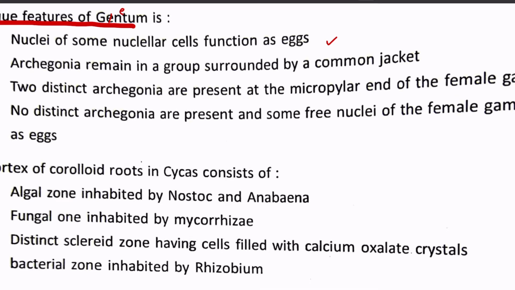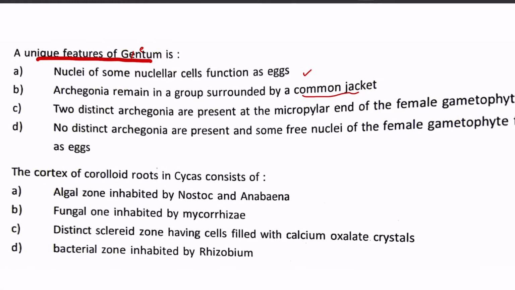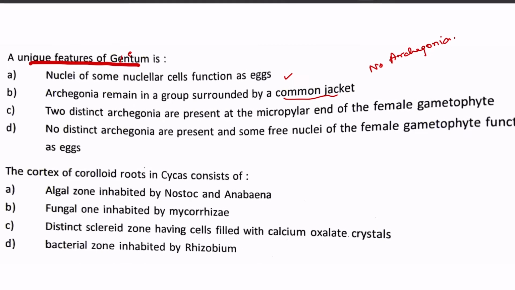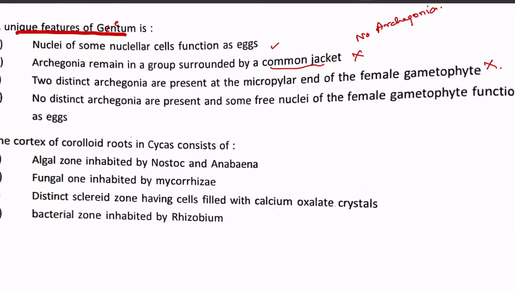Then, archegonia remain in a group which is surrounded by a common jacket. An interesting factor about Gnetum, which is also a unique character, is that archegonia are not present in Gnetum. So this point is wrong. And the third point, that two distinct archegonia are present, will also be wrong, because they don't have archegonia. And the last point says that no distinct archegonia are present and some free nuclei of the female gametophyte function as eggs. This is perfect.